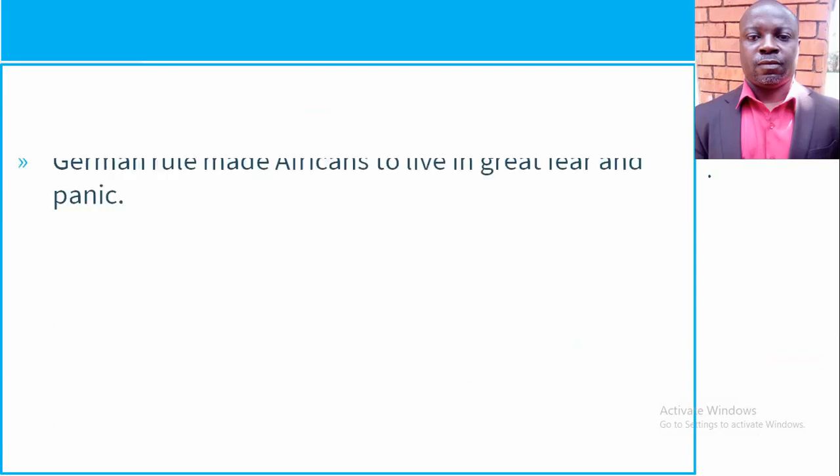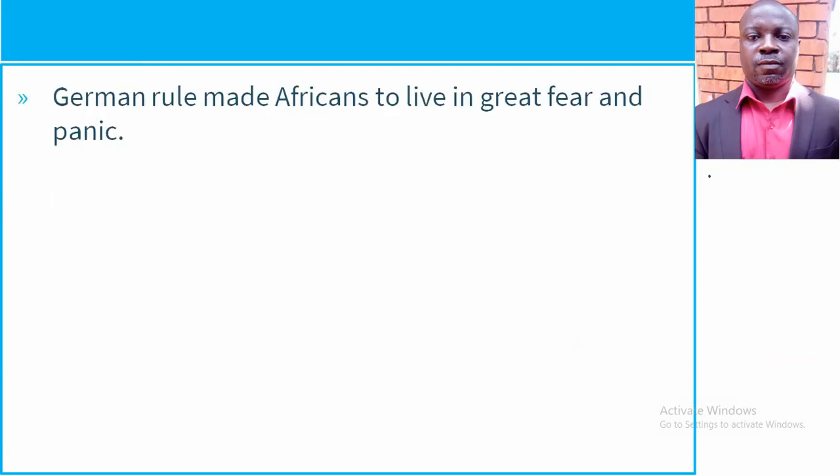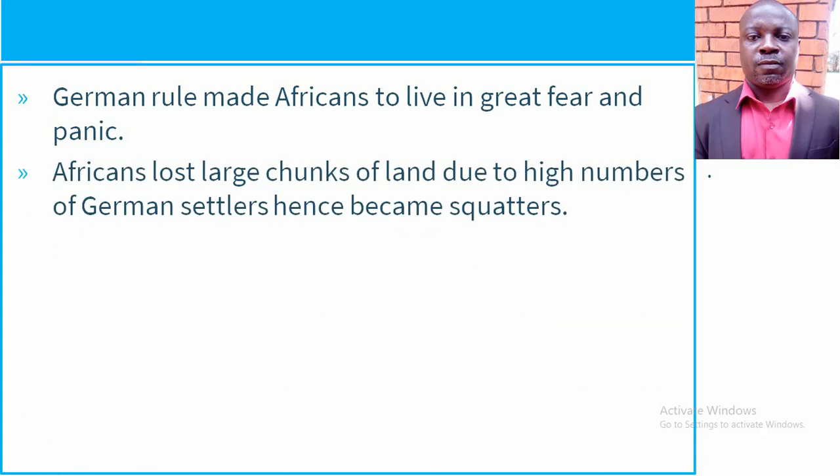Yes, we have this one also, that German rule made Africans to live in great fear and panic. Of course, they didn't know what was coming next, so they were living in a state of uncertainty. You understand? So that one contributed to fear and panic.